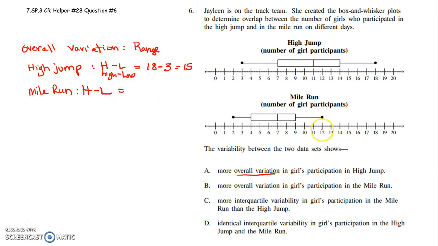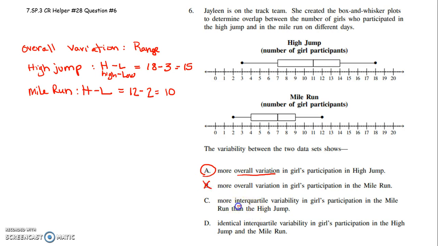So the highest for the mile run is 12. That's the maximum number of girls who participated on a given day. And on a day where not many girls participate in the mile run, only 2 of them participated. 12 minus 2 is 10. So yes, there's more overall variation in girls participating in the high jump.